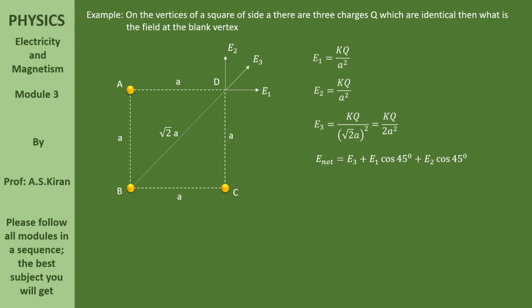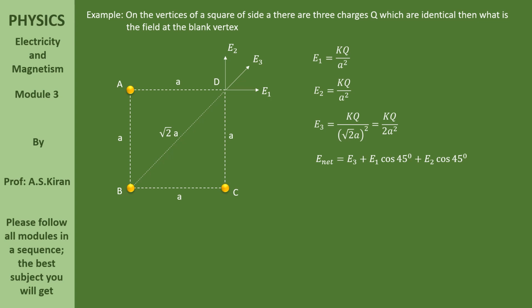The angle between E2 and E3 is again 45 degrees. You can take the components. So all three fields together will make a resultant field along E3.